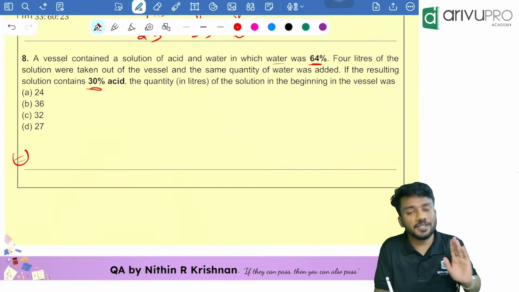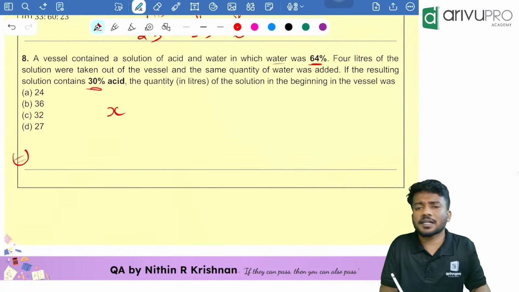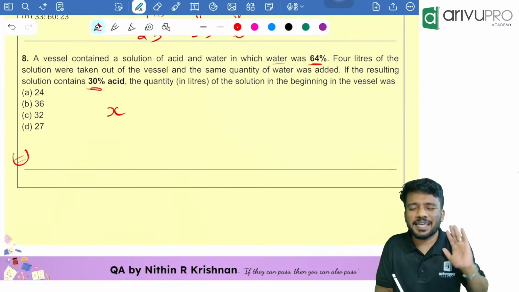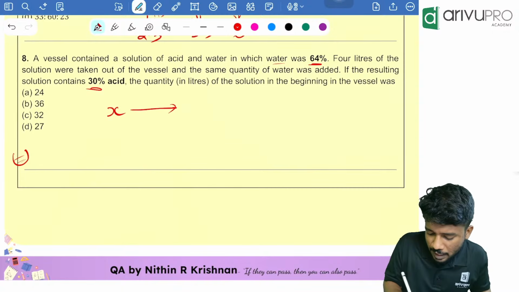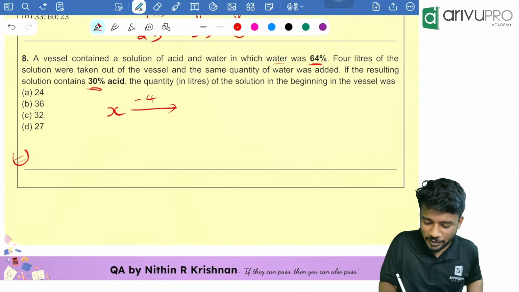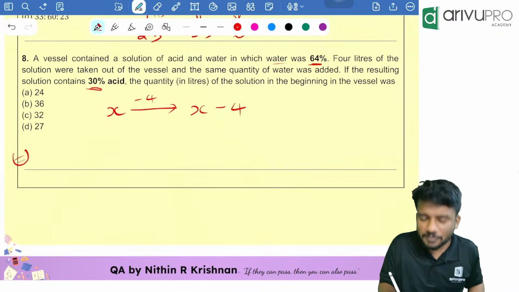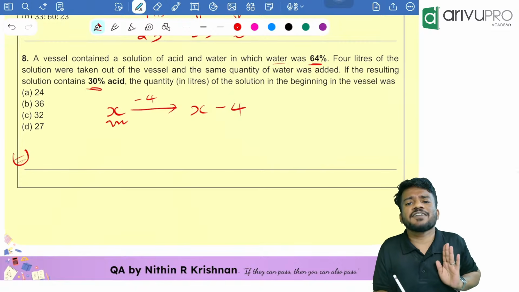is the question. Very easy question. I'll tell you the approach, people. Initially how much was there? Initially X quantity. Let it be X. X quantity of solution was there. From that I removed how much? I removed 4 liter of the solution. So it will become how much? X minus 4.